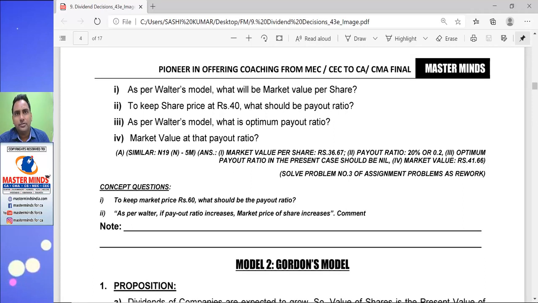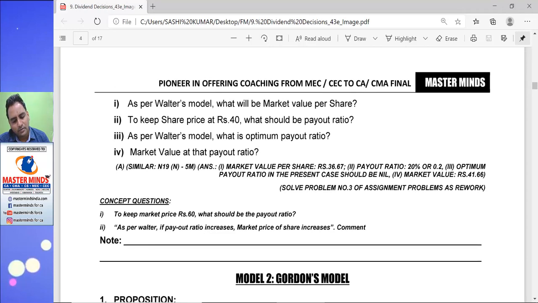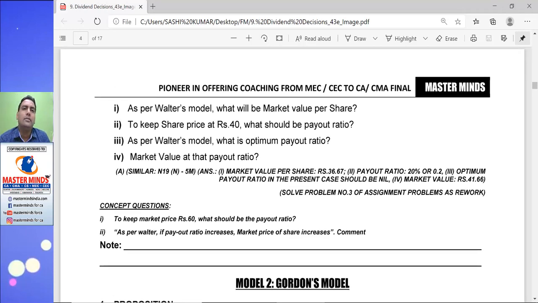There are 4 questions. So first one, as per Walter model, what will be the market value? See, nobody can find the market price of the share. It is impossible.